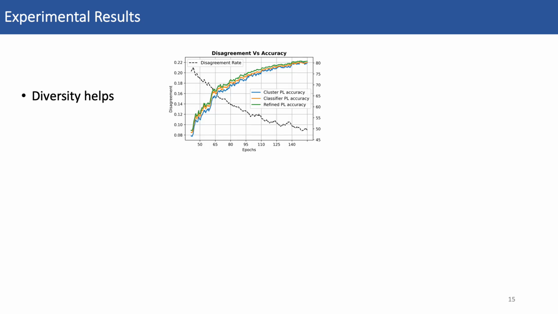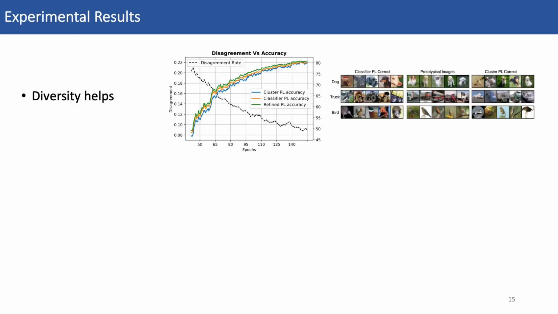Additionally, we investigate how the diversity of objectives helps with the refinement process. In this graph, we display in orange the original softmax pseudo-label, in blue the prototypical pseudo-label, and in green the refined pseudo-label. We can see first that the disagreement between the two pseudo-labels, which is the dashed black line, decreases as training progresses. And we also see that the refined pseudo-label, which is represented by the green curve, is always more accurate than the individual ones, which demonstrates the effectiveness of the refinement procedure.